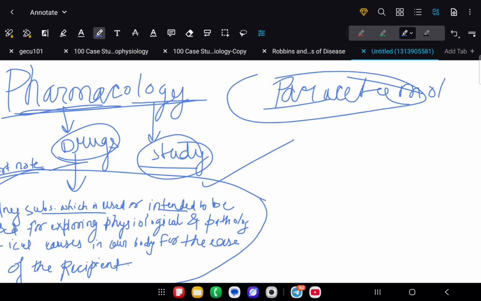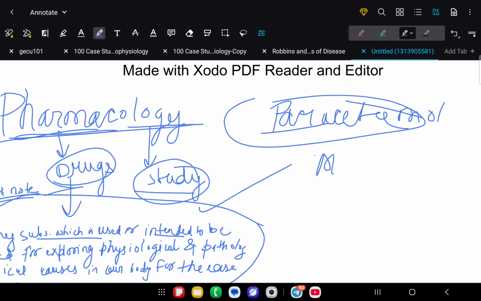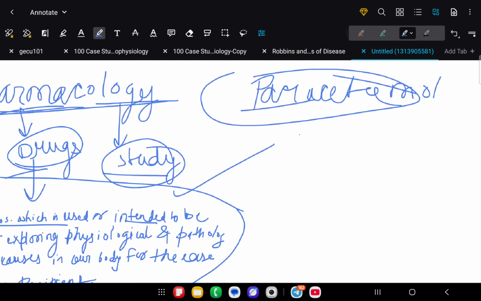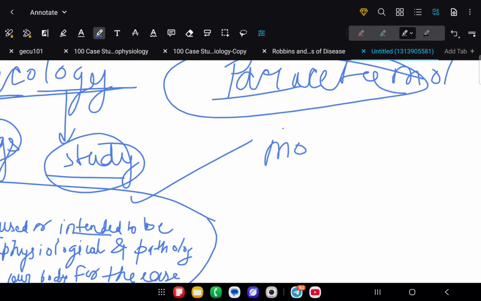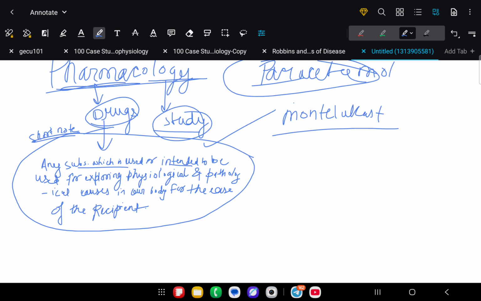If we have cough with running nose, we use Montelukast. If we have cough, we use cough syrup. And many others.